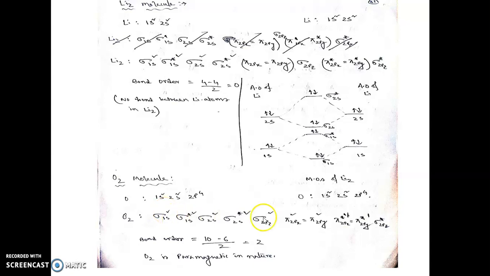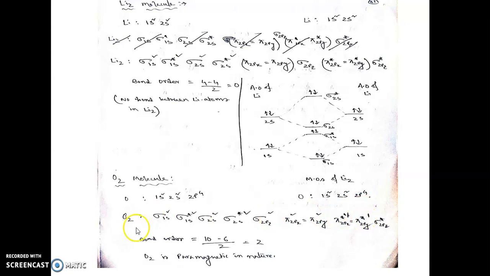Lower energy molecular orbitals will be filled up first, then the higher energy MOs. So 2, 2, 2, 2, these are all electrons, and 2 plus 2, 4, 6, 8, 10, 12, 14, and these two will be filled up by single electrons first, then it will be double. So 14, 15, and 16. So these are the 16 electrons.